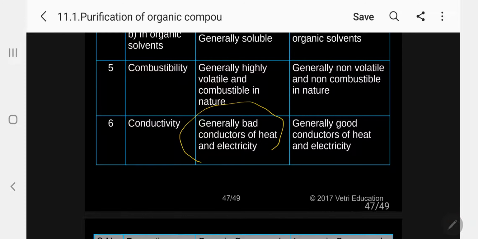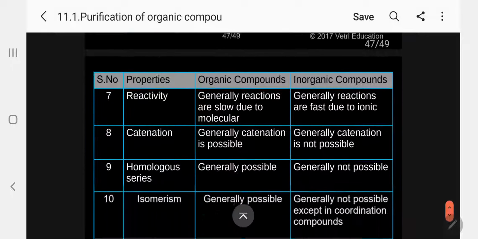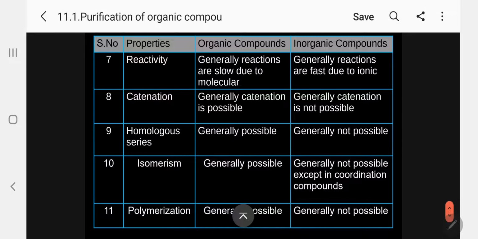Conductivity: organic compounds are molecules, so they are bad conductors of heat and electricity. Ionic compounds are made of ions, so they are good conductors of heat and electricity. Coming to reactivity, reactions involving organic compounds are generally slow due to molecular nature. Reactions of inorganic compounds are generally faster due to ionic nature.